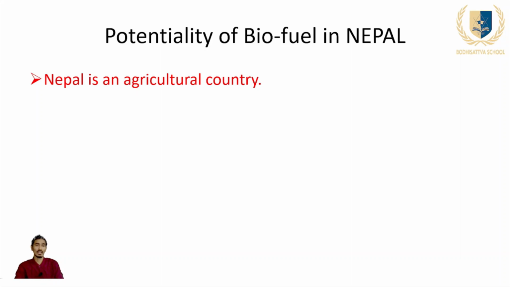So for example, Nepal is an agricultural country. That means the people in our country are involved in animal husbandry as well as farming, agricultural farming. So by animal husbandry, they can get an excess amount of animal dung. Animal dung can be used in biofuel, as we have already discussed. So that is the potentiality of biofuel in Nepal.